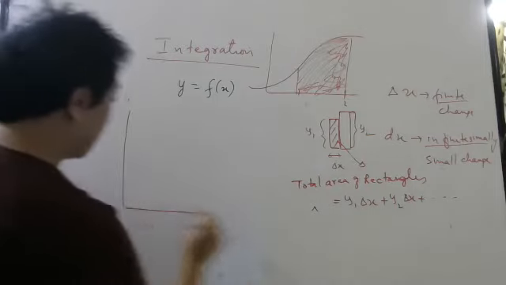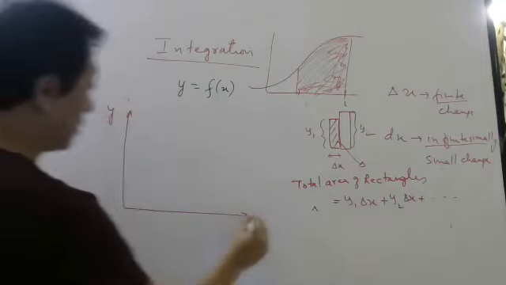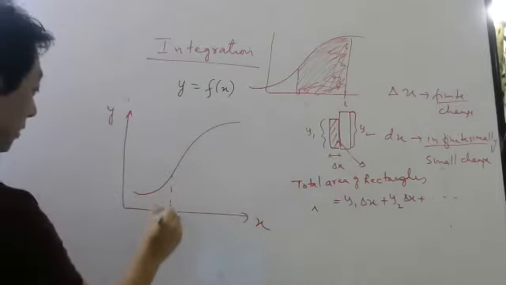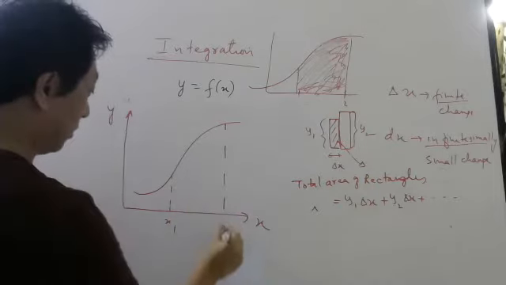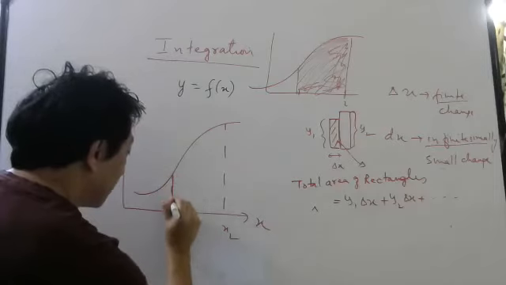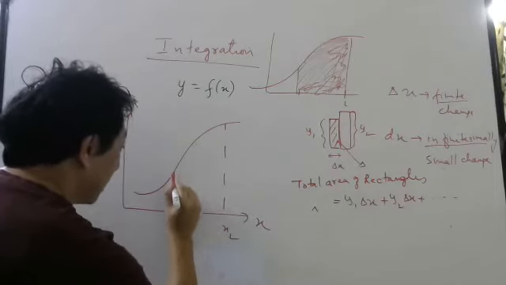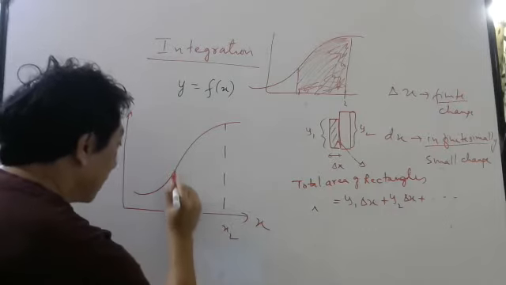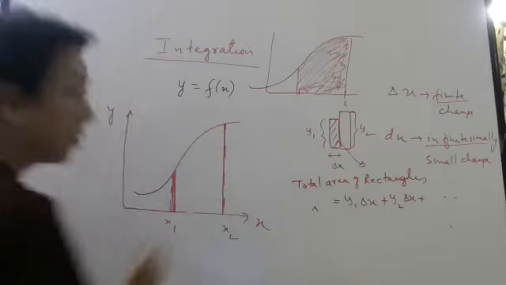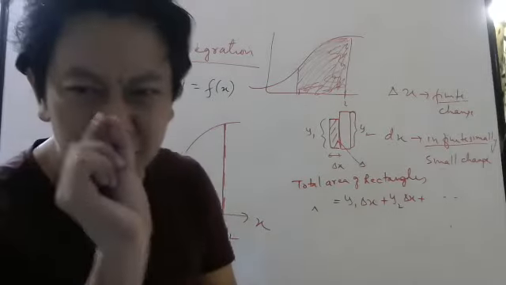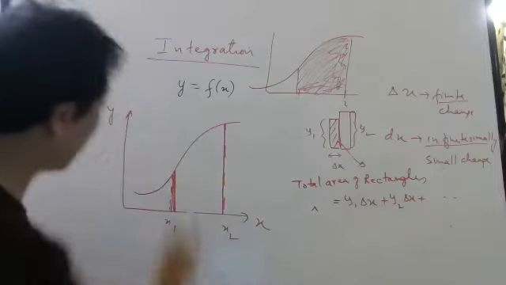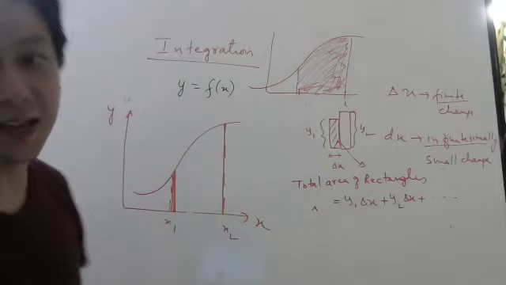What you do, so this is your y, this is your x, the graph is something like this. Here is your x1, here is your x2. You want this area. So what Newton said is you make one rectangle like this. Then you make one rectangle like this. Then one like this, till you reach here. So like that, you keep finding areas of thin rectangles and you keep adding them. That will be the area under this graph between x1 and x2.